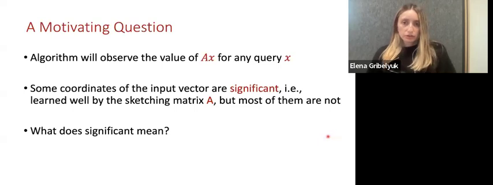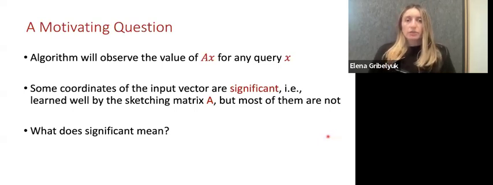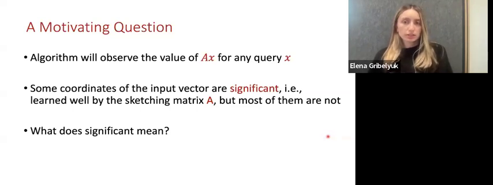Now, we'll try to give some motivation for this attack. Let's think about how the linear sketch will work. The sketch will sample some sketching matrix A, and then for any query X, it will observe the output of AX. Intuitively, the output of this matrix vector product will reveal a lot of information on certain coordinates of X and very little information about other coordinates. We will say a coordinate of an input vector is significant if the sketch learns a lot of information about it. So right now, the definition of significant is very vague, but over the next few slides, we will try to formalize what we mean by a coordinate being significant.